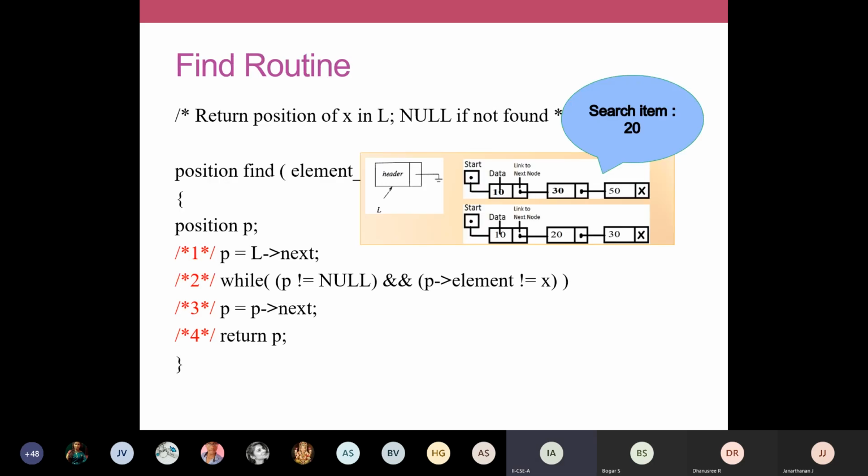Okay, we'll go for a find routine. Find is searching. You're going to search whether a particular item is present in your list or not. How our function is going to be defined is, it's going to return the position of X. Our linked list is named L and our search element is X. If that element is present, it is going to return the position of that particular element. And if it is not present, it is going to return null.